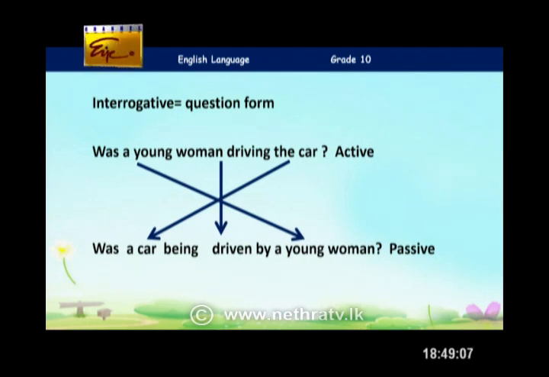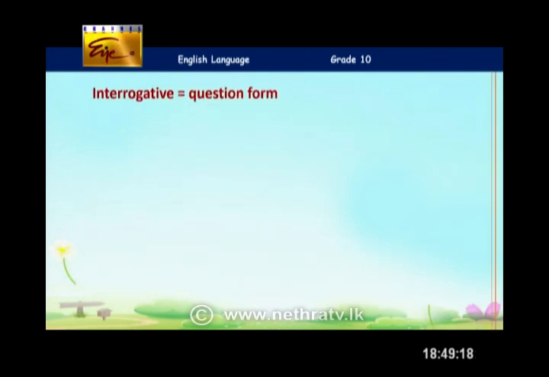A car is given in singular. That is why we are adding was. Exactly. If we have cars there, you can simply add were. Got that correct? So I hope our children got that point as well. When it is singular, was; plural, were. And then we are going to look at more examples.